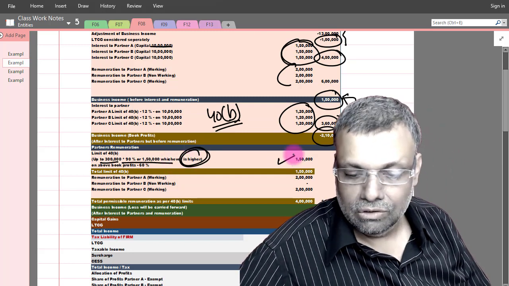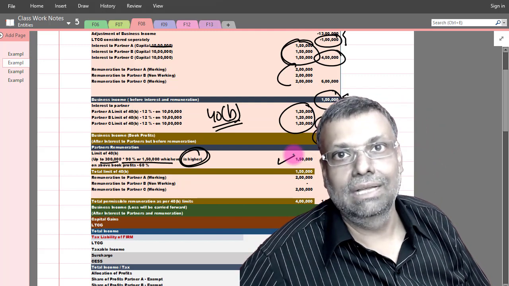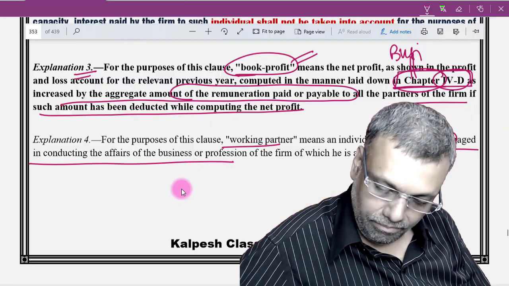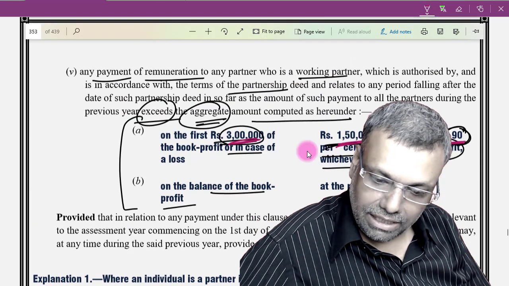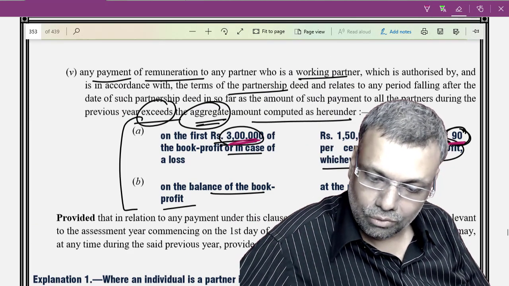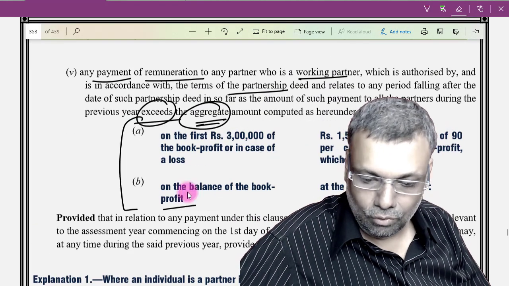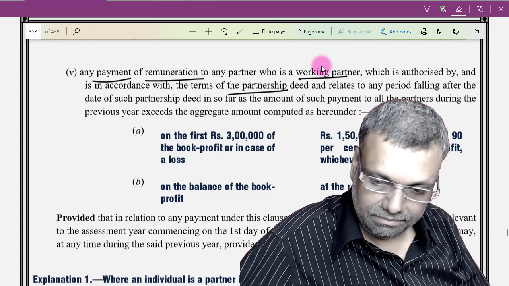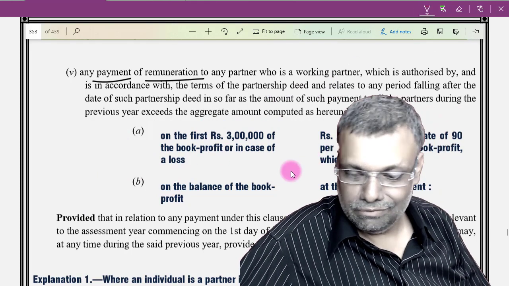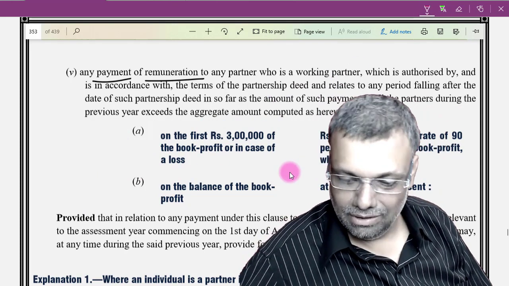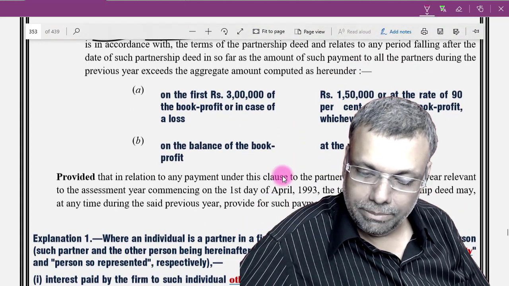It is whichever is higher. So 1,50,000 will become whichever is higher as a matter of limit. See this particular point, which I will again like to repeat and bring to your notice. I already told you to please copy down the examples, because when I solve the detailed question, these things will to an extent logically get repeated, but it is better to take down the example.